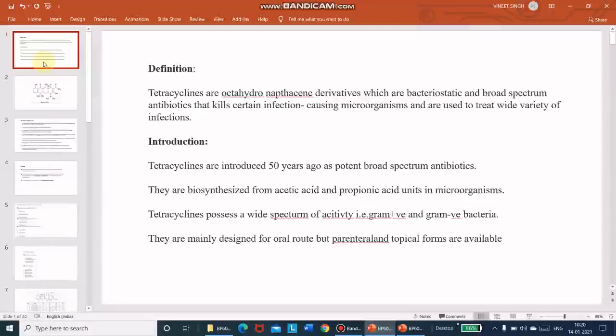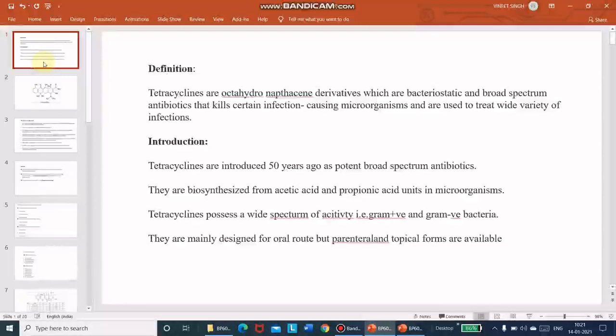Broad spectrum means they cover various kinds of bacteria, that kill certain infection causing microorganisms, and are used to treat a wide variety of infections. Tetracyclines are very ancient drugs, introduced 50 years ago, and are potent broad spectrum antibiotics. They are biosynthesized from acetic acid and propionic acid units in microorganisms.